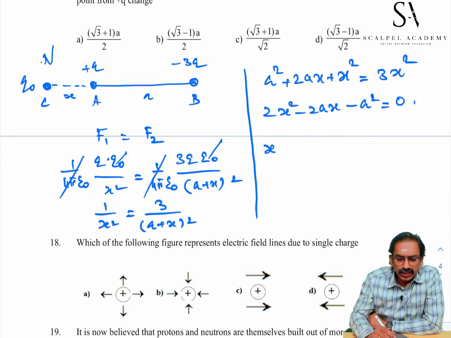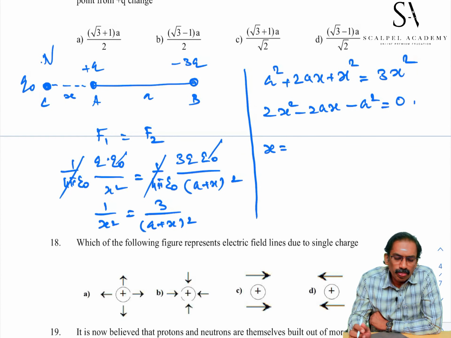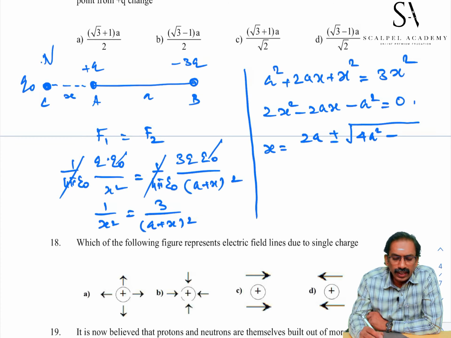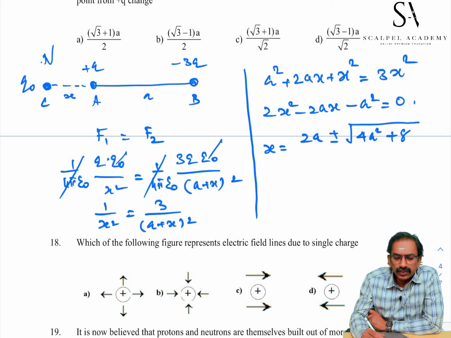So, the solution to this quadratic equation is minus b plus or minus square root of b square minus 4ac, divided by 2a. Here that becomes 4a square minus 4 into 2 into the c value minus a square, so plus 8a square, divided by 2a, which is 4.